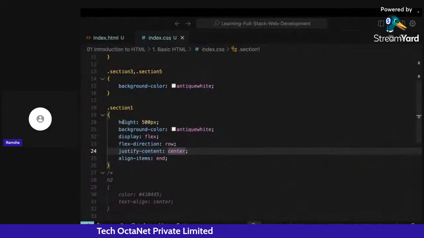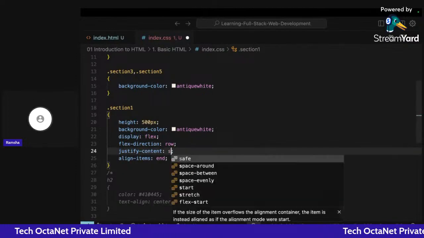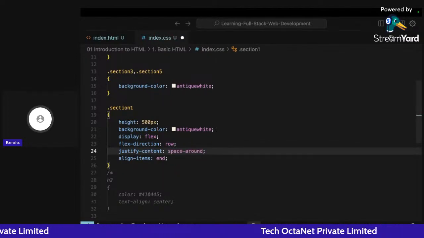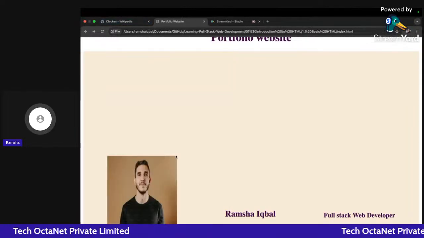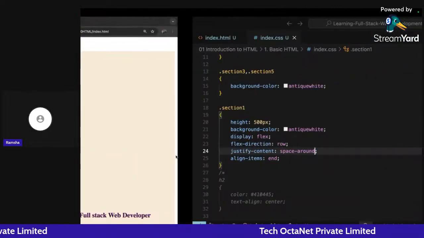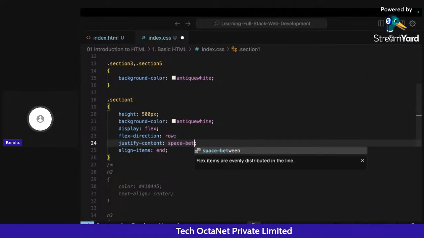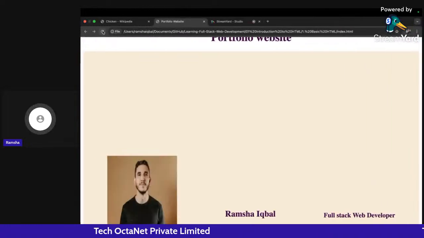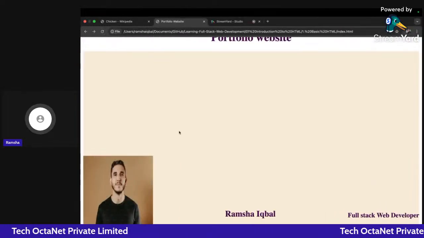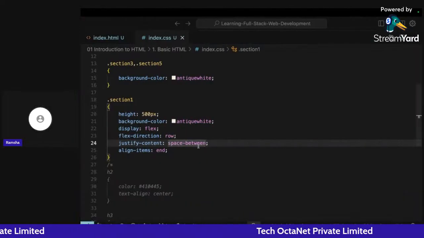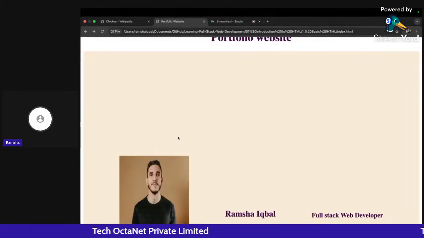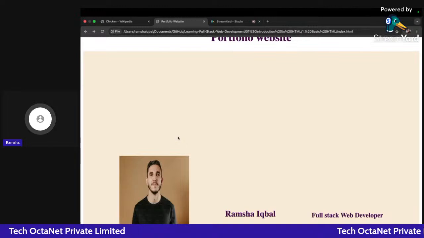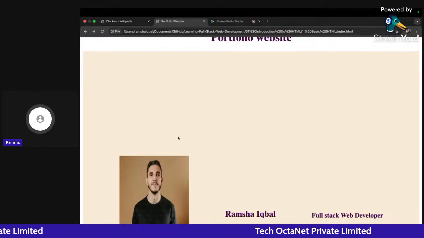Okay. If I give it center, like it was previously, then all of these contents will come to the center part. We have another thing which is space around. Okay. So if I give space around to this, then you can see all of these contents have been divided into equal parts in the horizontal direction. And if I give it space between, okay, so this has come to the corners, there is no space at the corners. If I say here space evenly, so I will get the space evenly option also. Okay, so that is how these different things are working in the x direction.